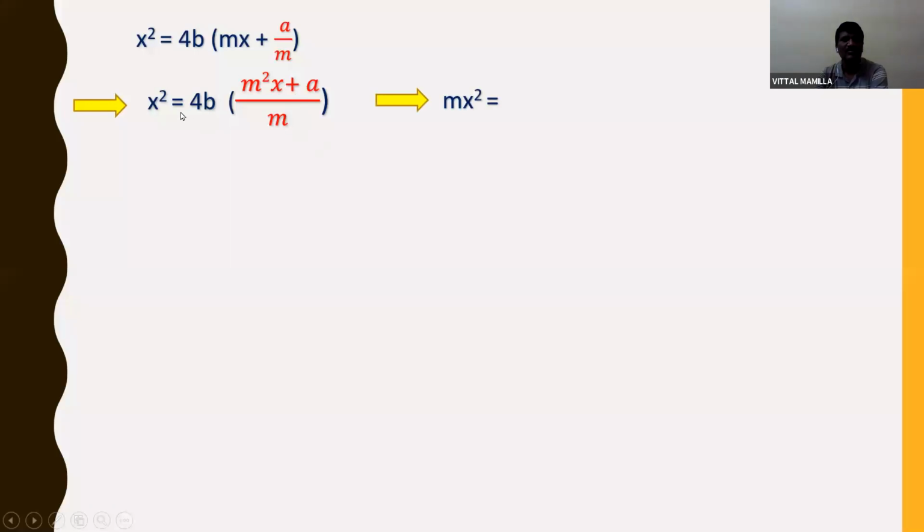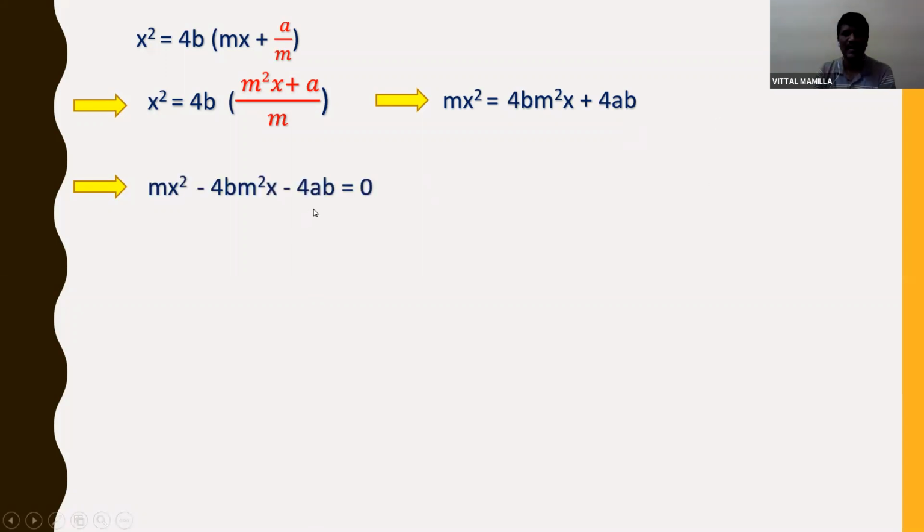If I cross multiply it, sending m to the left hand side and multiplying with the remaining terms, mx square is equal to 4b m square x plus 4ab. Sending everything to the left hand side, it will be mx square minus 4b m square x minus 4ab is equal to 0.